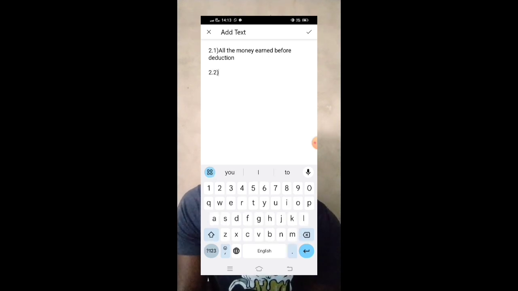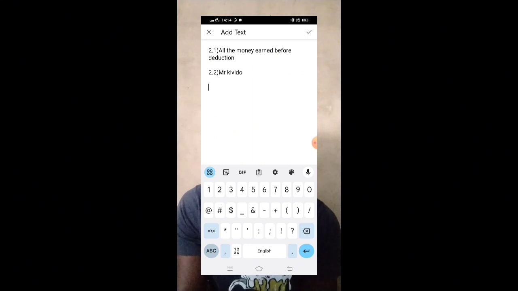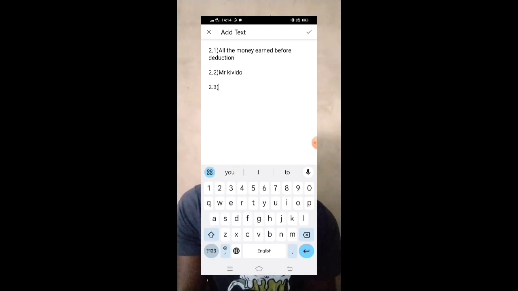We must go back to the payslip and look at the pay date. Be careful when you are answering such questions. They said which month. They did not say which date, not a year, not a date. Which month? It's July. The 7th month. We can say July or 7th month. You get your 3 marks.